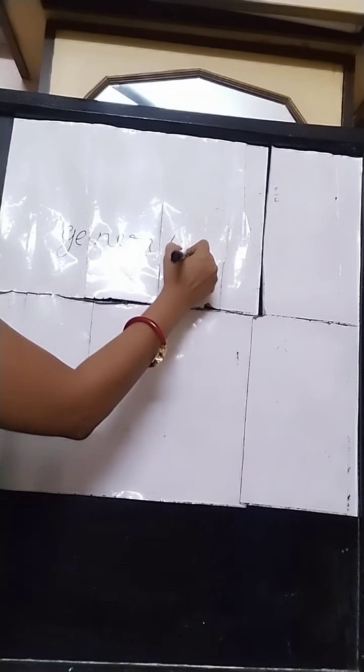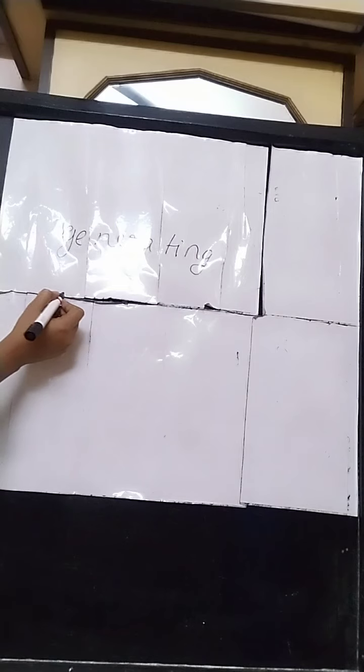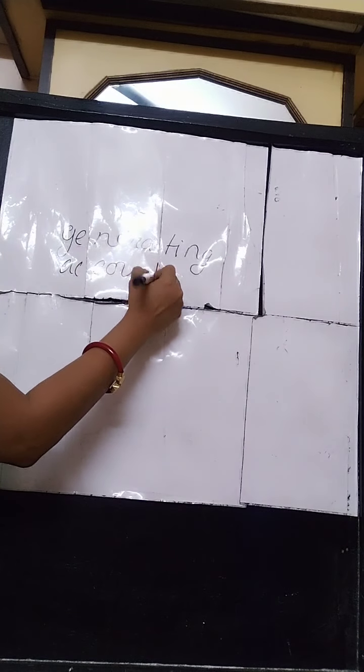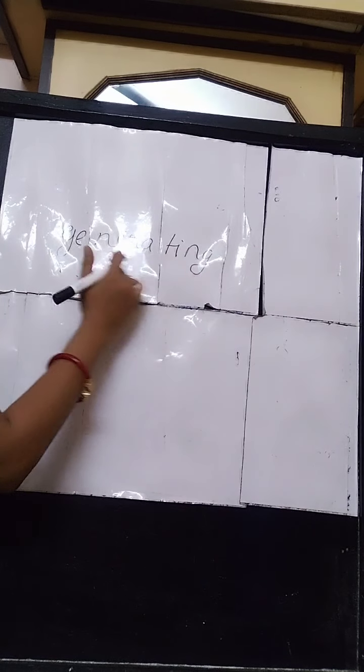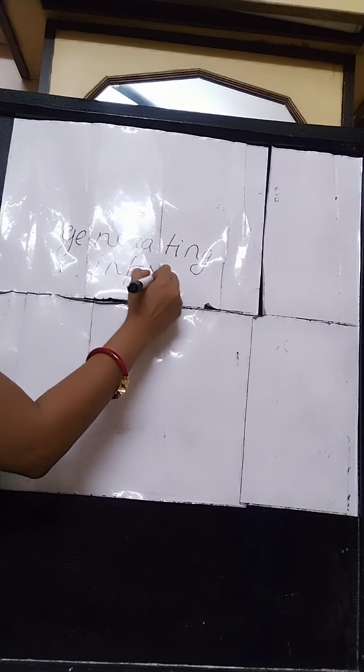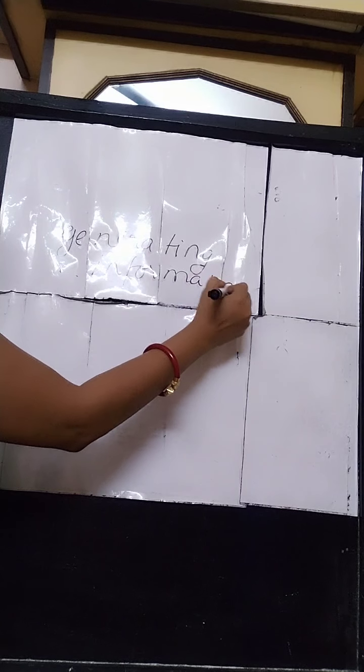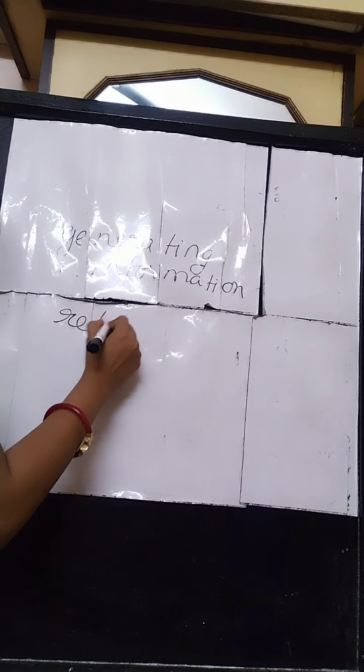So what is accounting? Accounting is nothing but generating accounting information related to accounts.